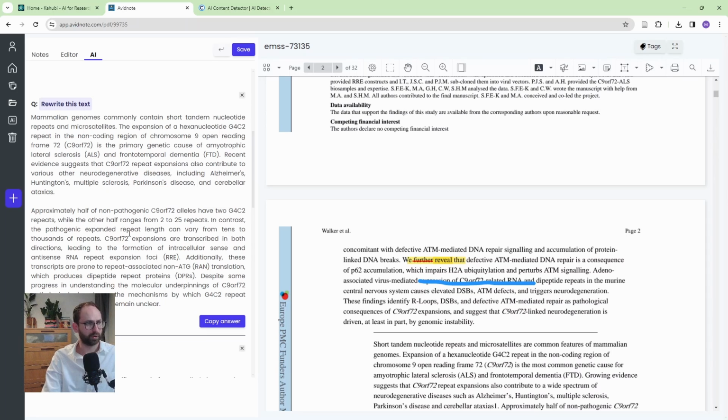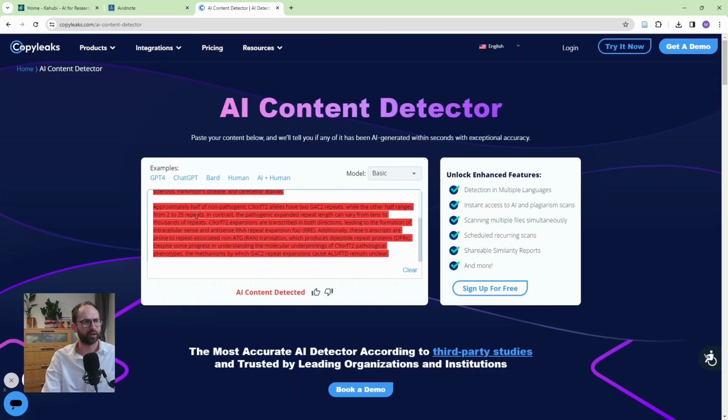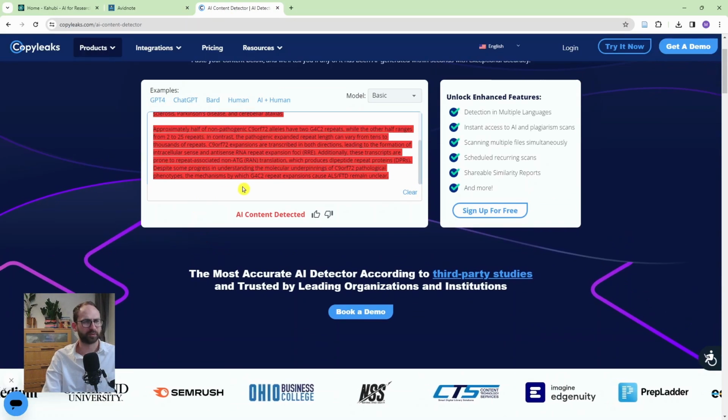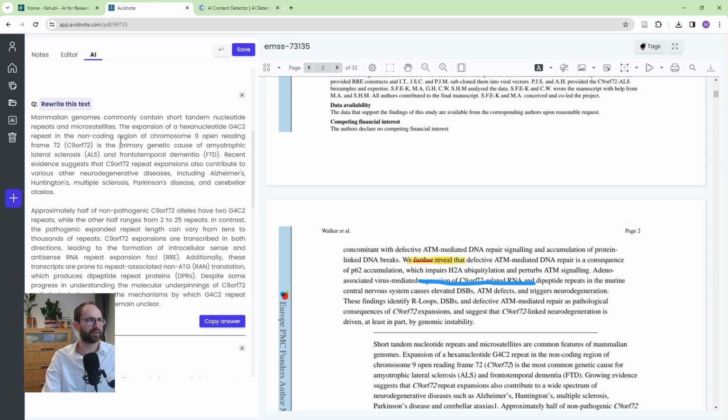But you know what? I also decided to run this against an AI content detector, and I picked CopyLeaks. And CopyLeaks shows me that all of this is AI generated. So it's probably not a good idea to just use this text as is. You would have to rewrite it. But it is a good way to help you understand what's going on.